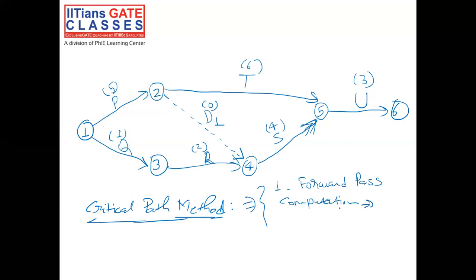So let's say you have one event i here, one event j here, taking time te of ij. The earliest time for event i is ei and the earliest time for event j is ej. So ej can be calculated as the maximum of all ei plus te of ij. Now come to the next page.